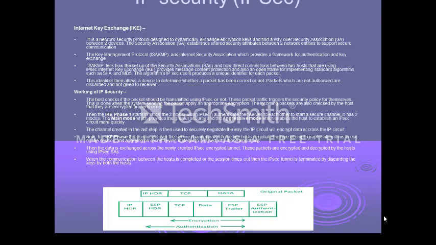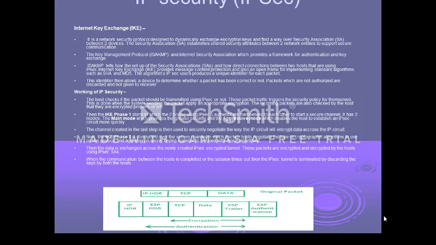In phase 1, when two devices want to communicate with each other over the internet, option 1 is that they just straight away communicate with each other using some existing protocol that takes the data over clear text.